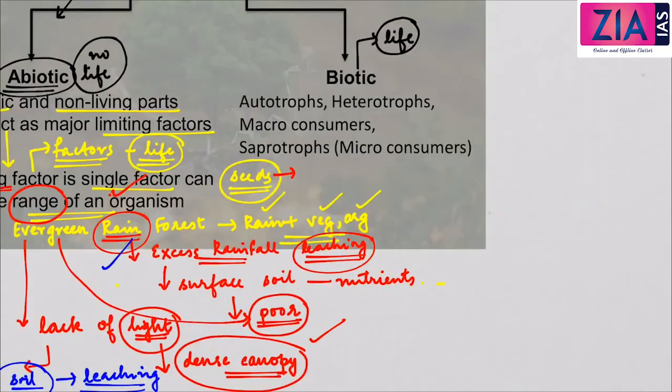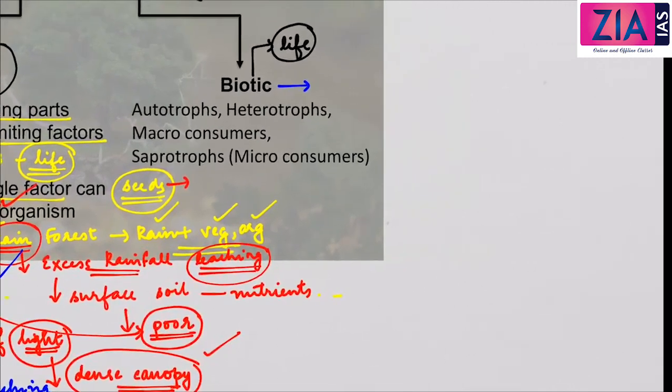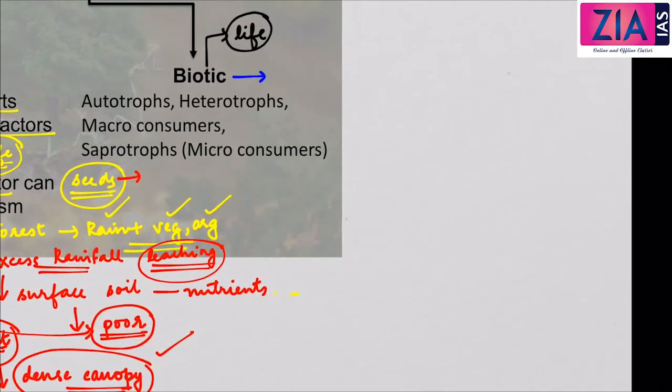Now let's come to biotic components. I will not be going into much detail because we will learn about these biotic components separately in a different lecture. I will just explain them to you. Biotic components can be autotrophs, heterotrophs, macroconsumers and microconsumers, otherwise called saprotrophs. Details we will see later when we discuss the food chain. So the first one is autotrophs.